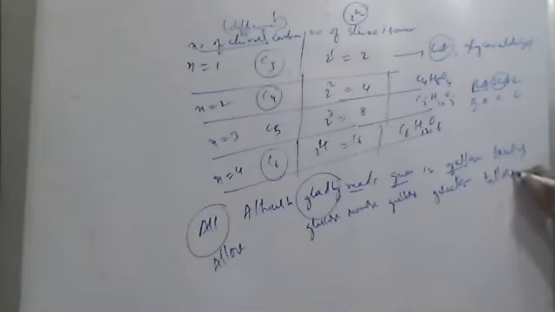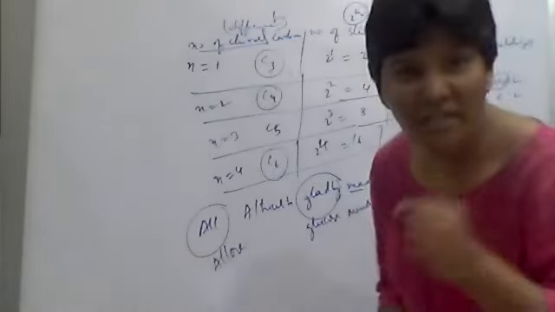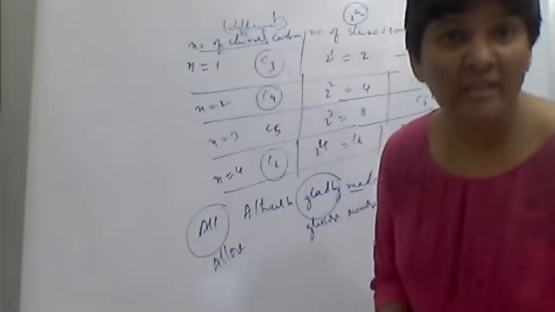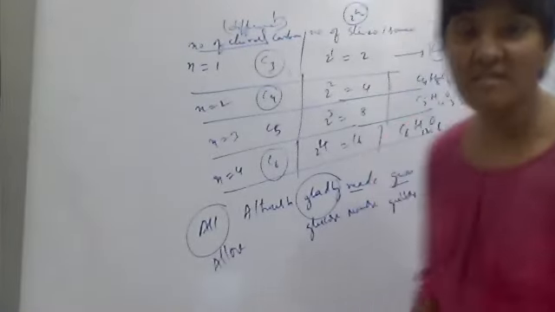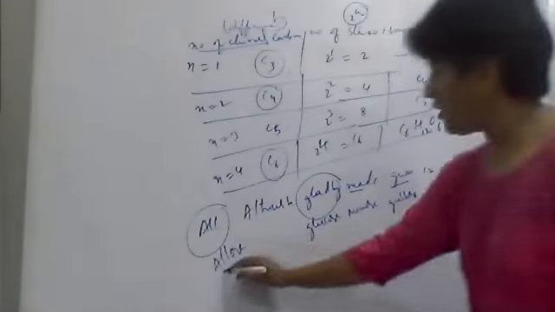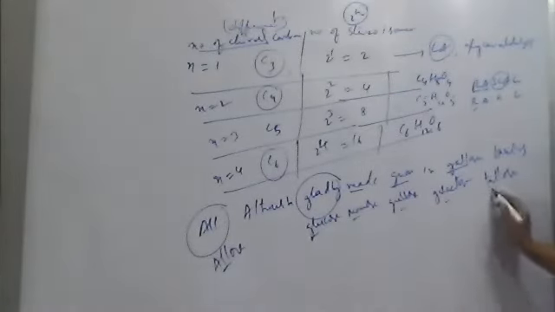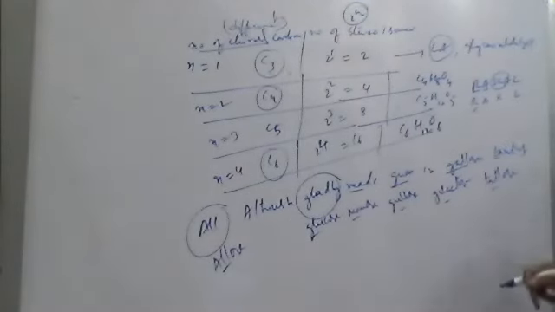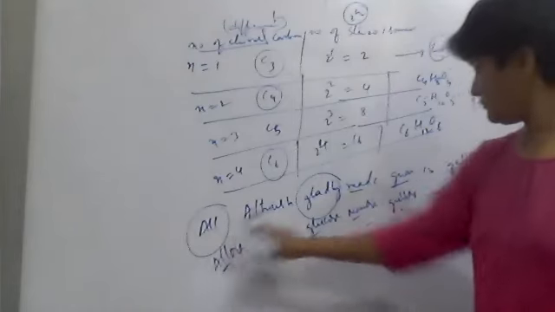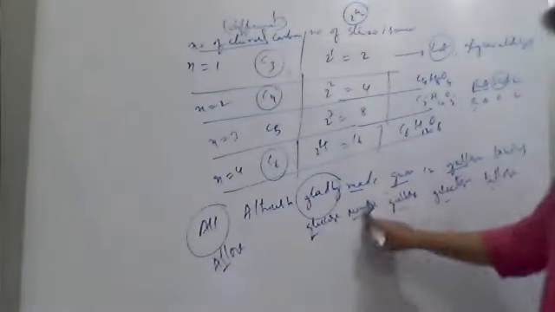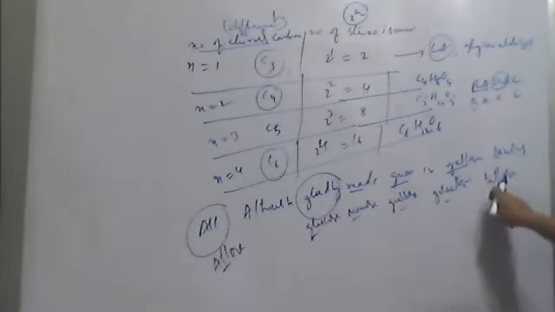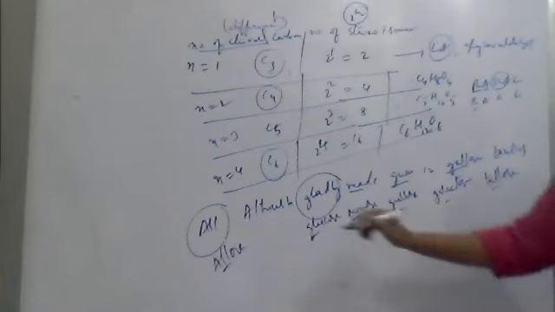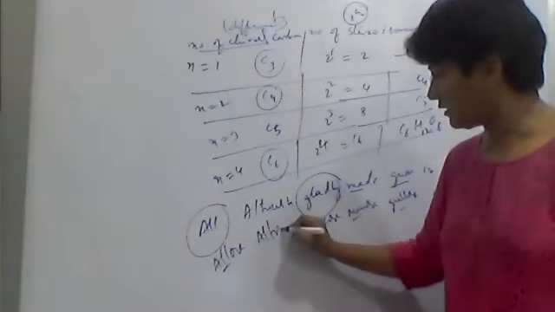I hope everyone knows that saliva is sweet because of ptyalin enzyme. 1 2 3 4 5 6, 1 2 3 4 5 6, 1 2 3 4 5 6. And next it is altrose.